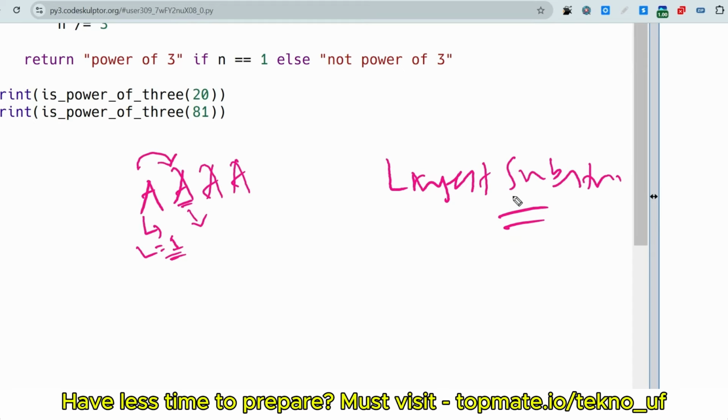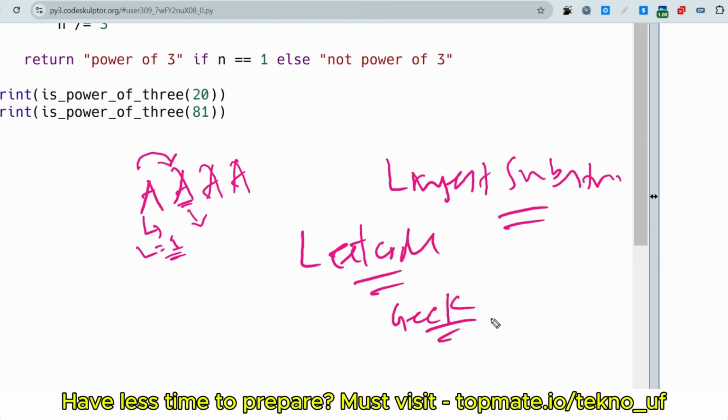This time they have just manipulated it a little: you have to find the longest substring having only unique characters, without repeating characters, and print the length of that. The question was asked on LeetCode, and it is also present on GeeksforGeeks, so you can find the answers and more detailed explanations there as well.